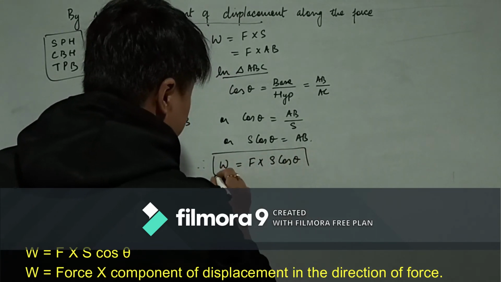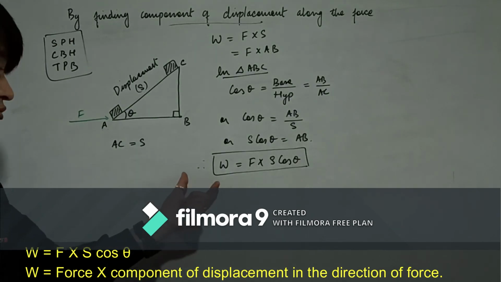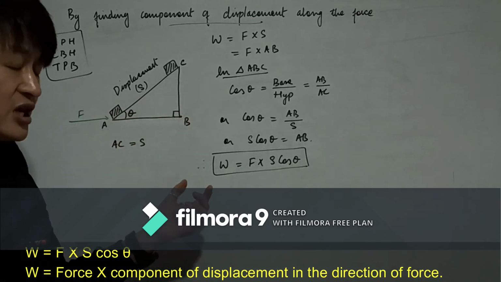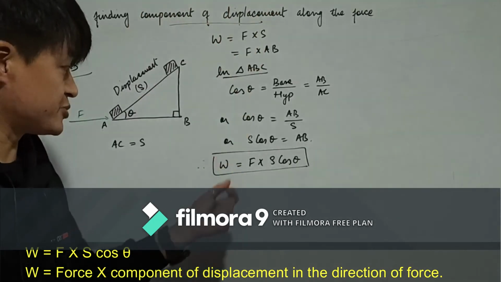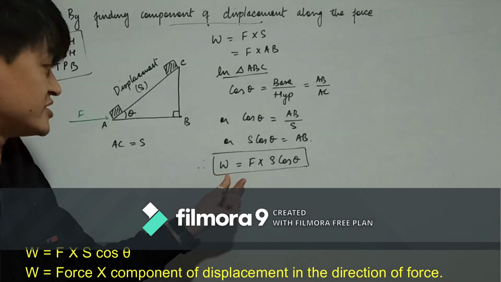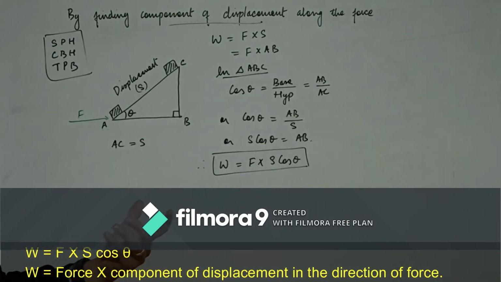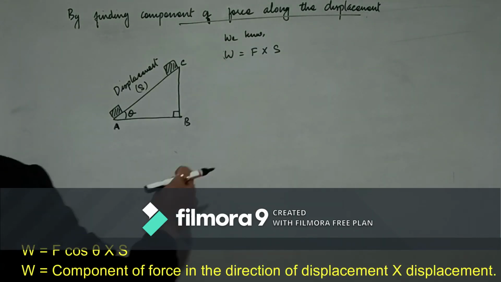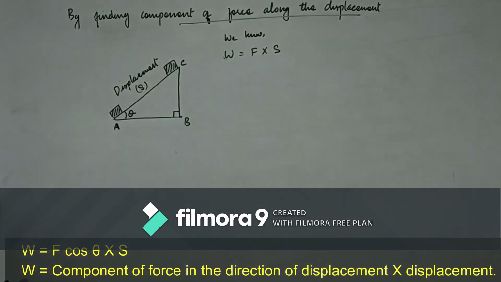So that means we can write an expression to find the amount of work when the displacement is not along the direction of the force. That time we find the component of displacement, that is work done is equal to force into component of displacement along the force. Similarly we can do the second one by finding the component of force along the displacement.